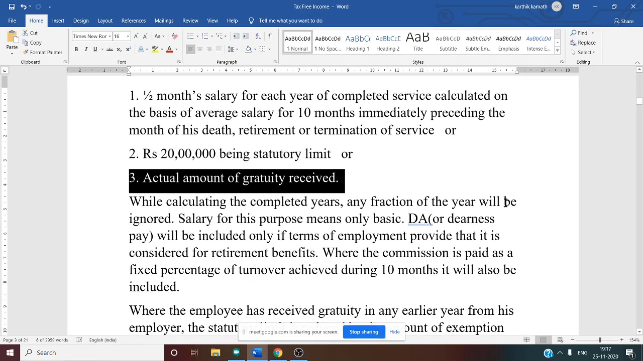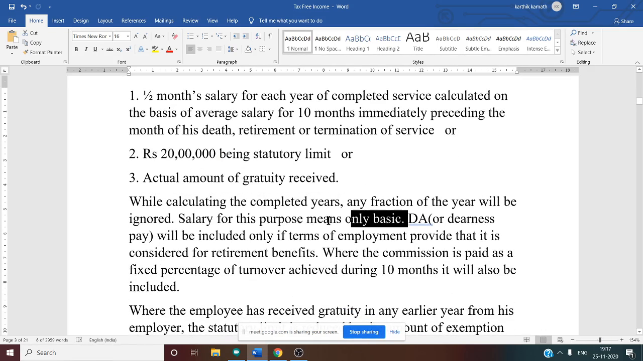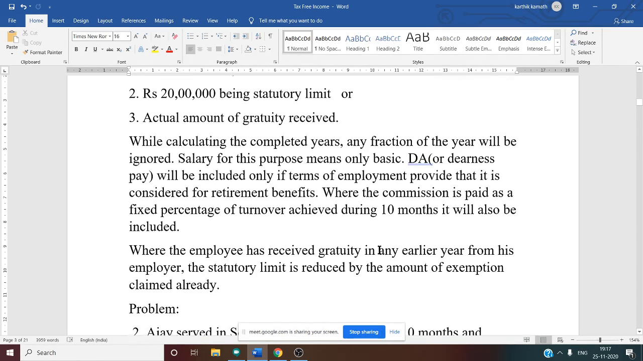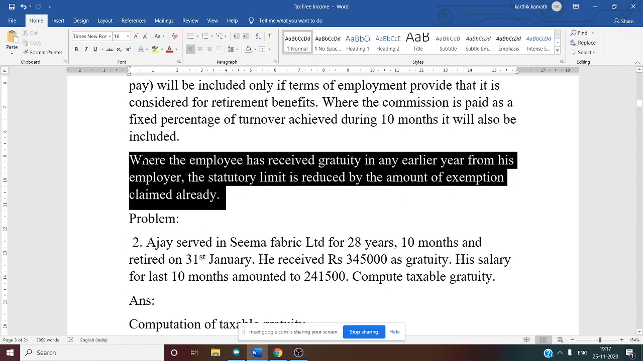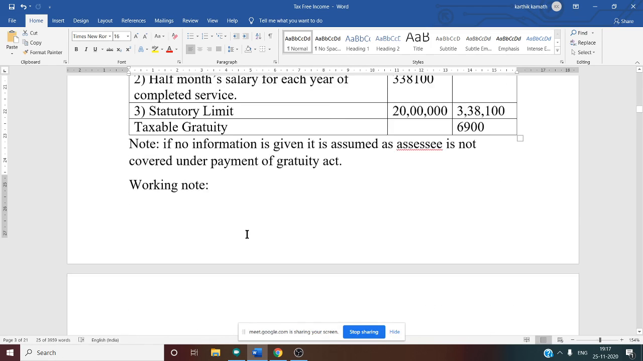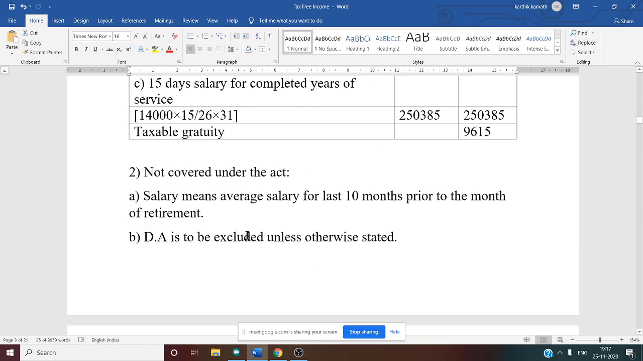And salary, for the not covered employee purpose, means only basic. But DA, DP, commission, if it enters the retirement benefit, then you can consider. Then what if the employee receives any gratuity in an earlier year? There is a statutory limit, and from the statutory limit you have to deduct that amount. That we have also discussed.